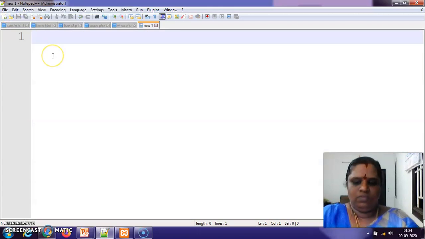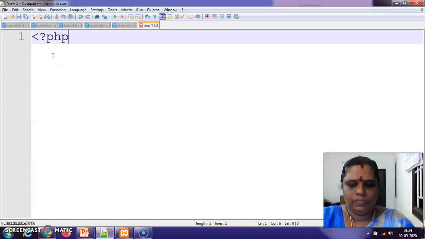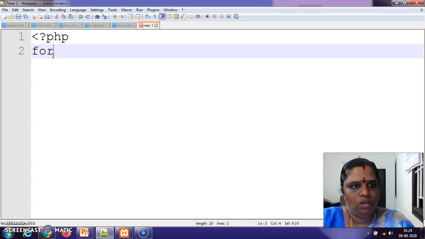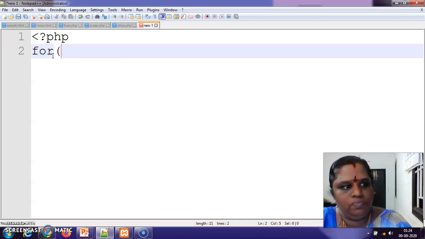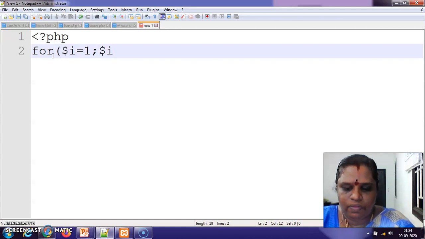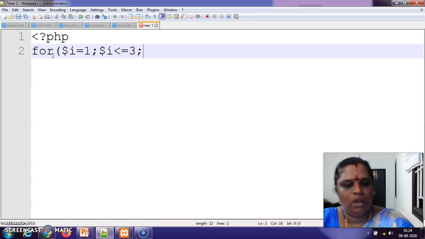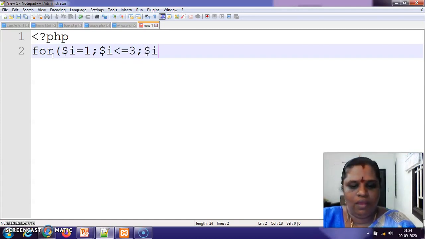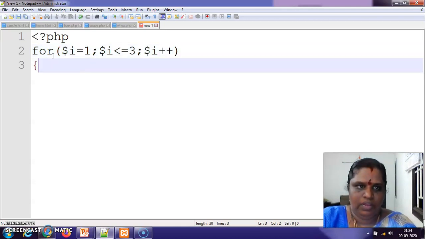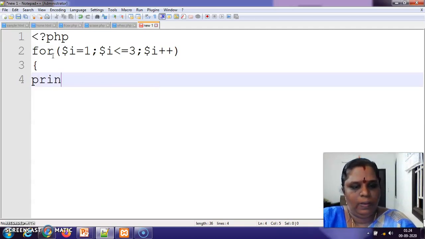We'll see here, see your PHP program. for I is equal to 1, where I is less than or equal to 3 and your I plus plus. Okay. This is the condition. Print I like PHP.